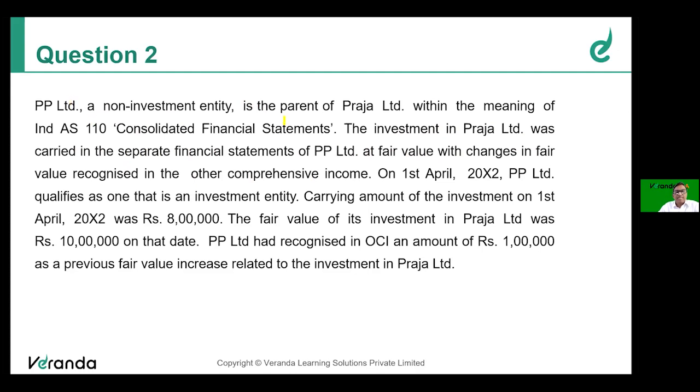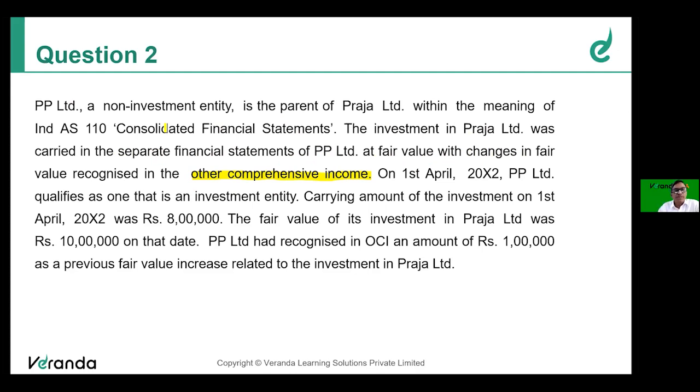So PP has recognized investment in Praja, carried in the separate financial statement at fair value, with changes in fair value in the OCI. As you know, friends, where a company is supposed to prepare consolidated financial statements, such company shall present such investment in the separate financial statements either at cost or in accordance with Ind AS 109.